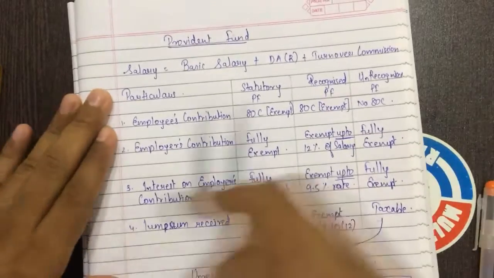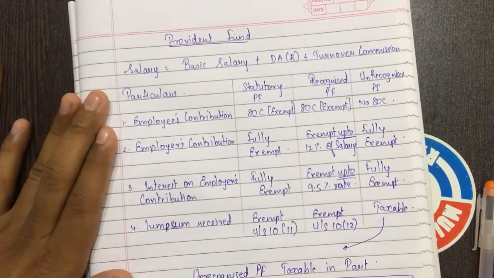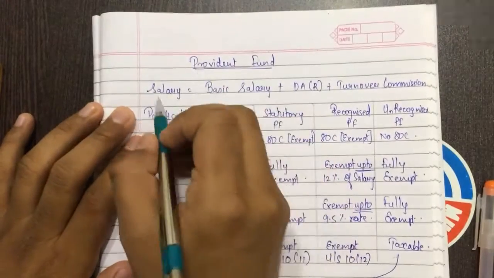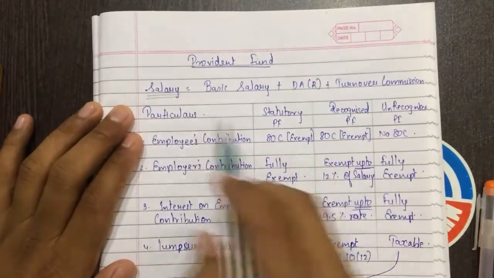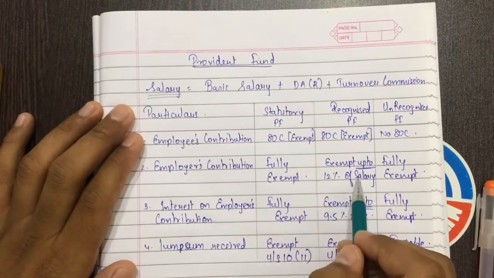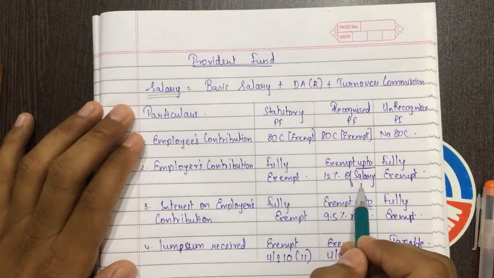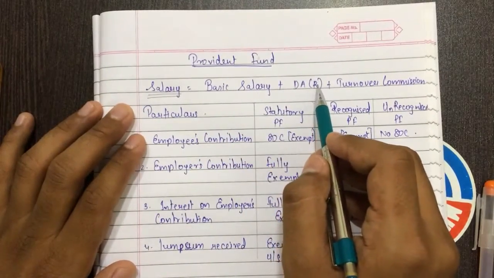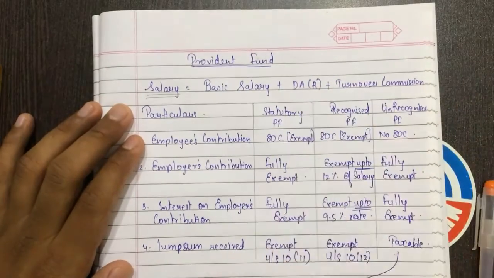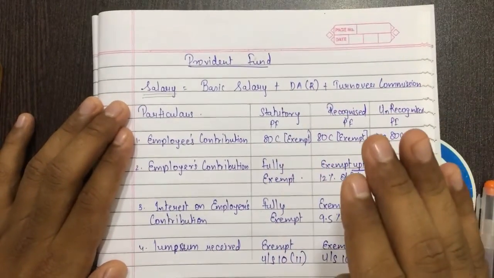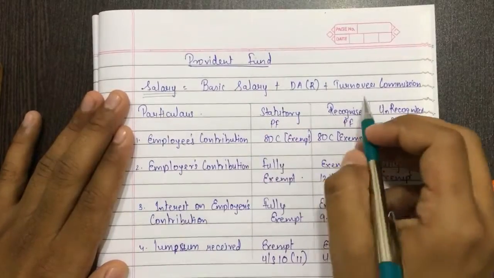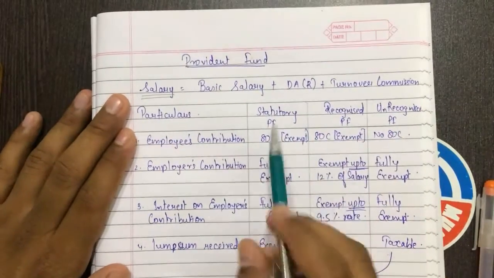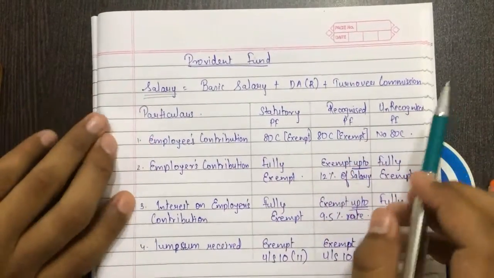So now let's interpret the entire table. Let's start. Provident fund, salary is required for this purpose, only this purpose. So salary is equal to basic salary plus dearness allowances. Recognized or not recognized, I will be teaching you all how to understand that while solving the practice sums. So don't worry. Turnover commission. So salary is equal to basic salary plus dearness allowances plus turnover commission.